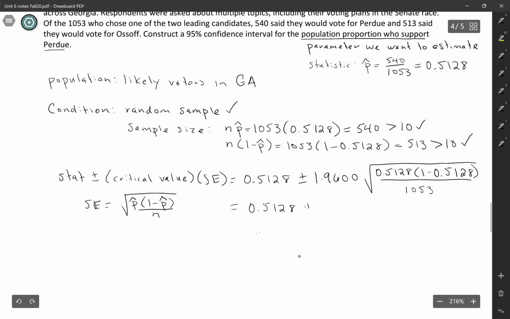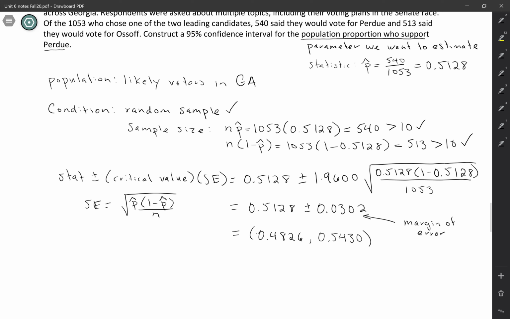So plus or minus 0.0302. And this number that we're adding and subtracting on each side, this is the margin of error. So we've got our statistic plus or minus the margin of error, and that comes from multiplying the critical value and the standard error together. So when we put it together, our interval goes from 0.4826 up to 0.5430. So that's our 95% confidence interval.